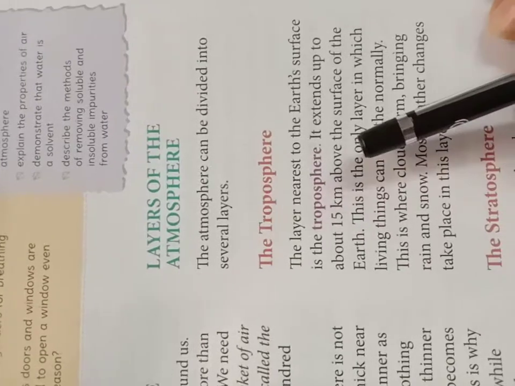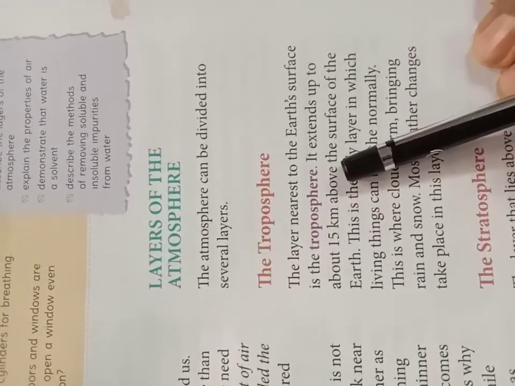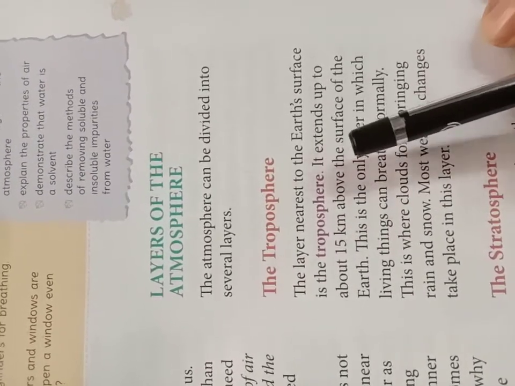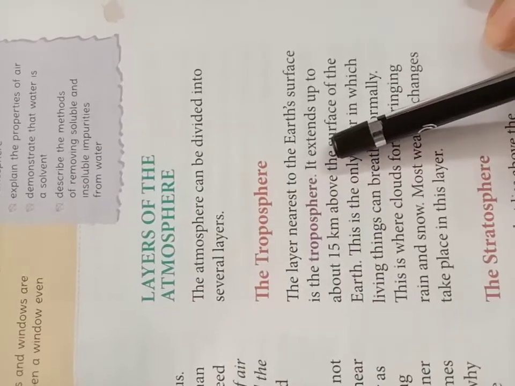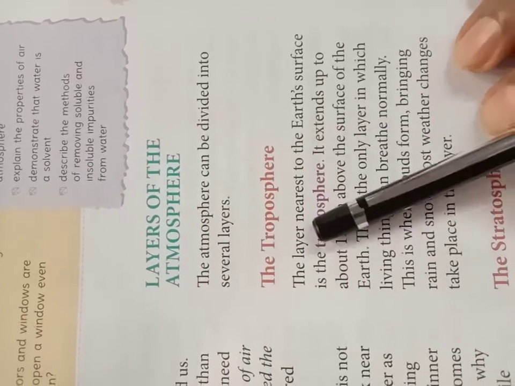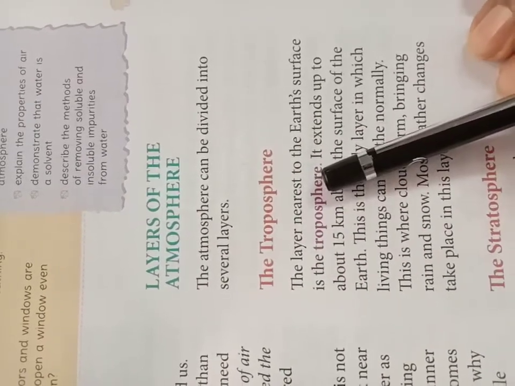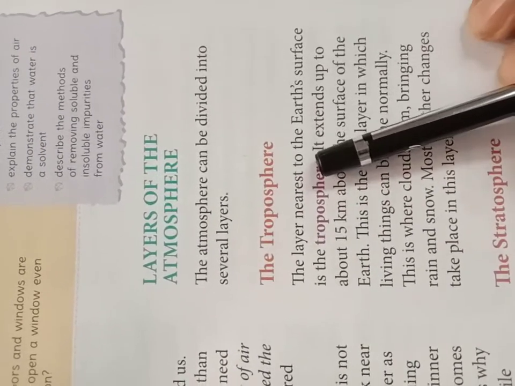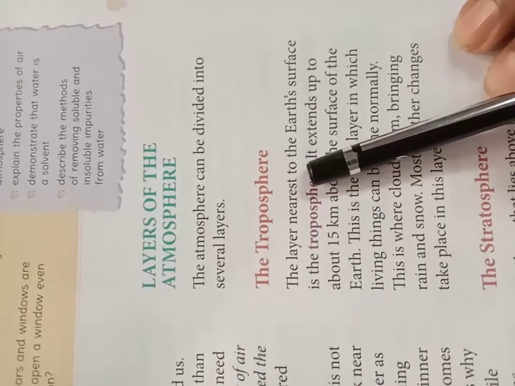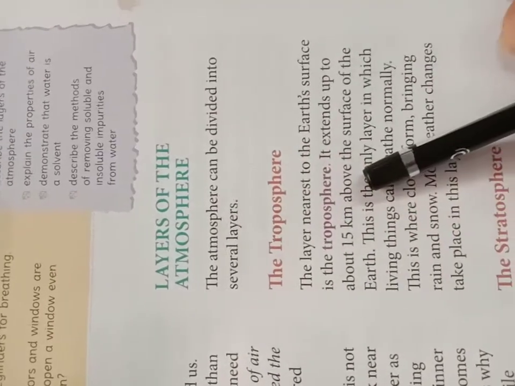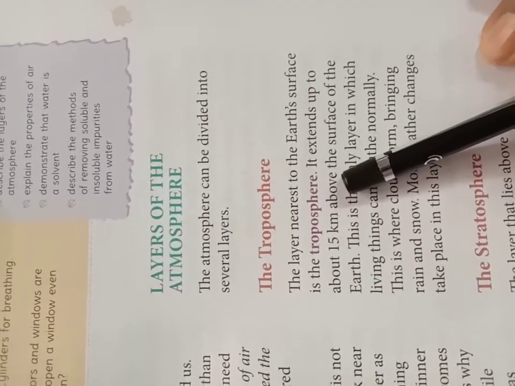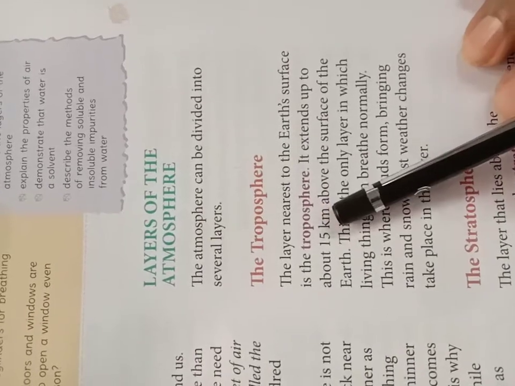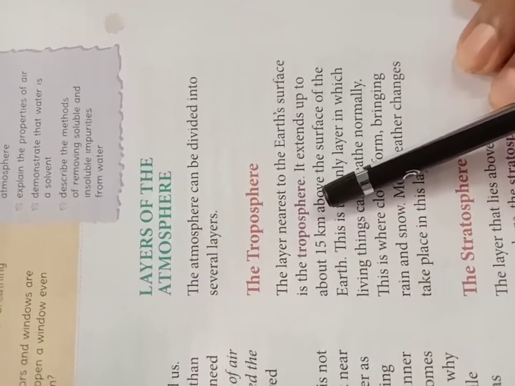Oxygen is the most important gas for life to exist on the earth. As the troposphere is an oxygen rich layer, and oxygen is one of the heavy components of air, it always remains at the lower level, and that is why it has become possible for life to exist on the earth.